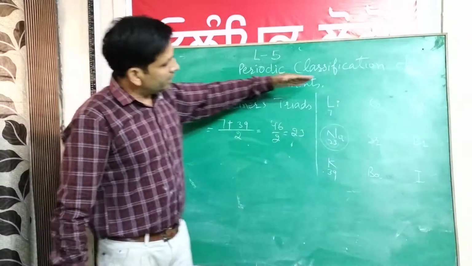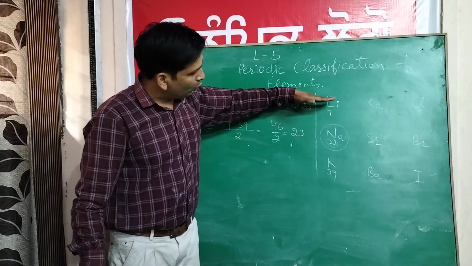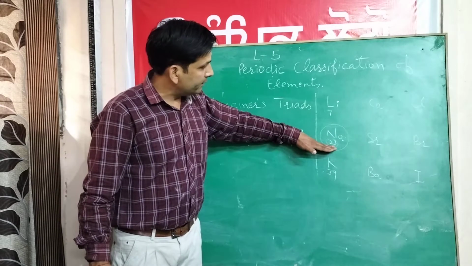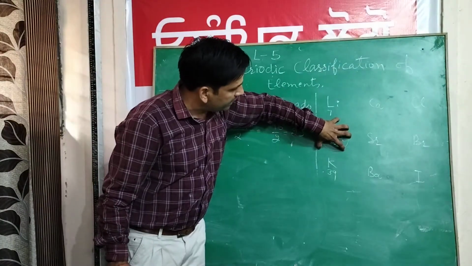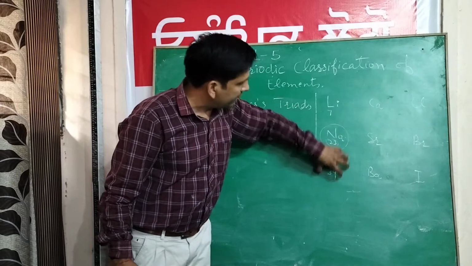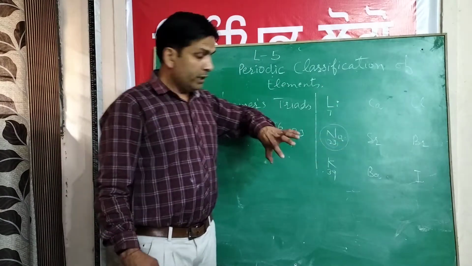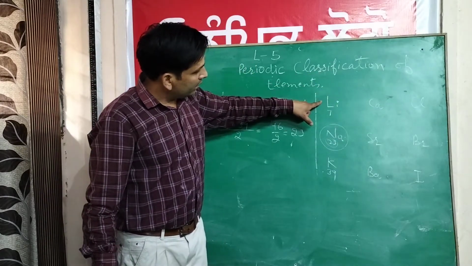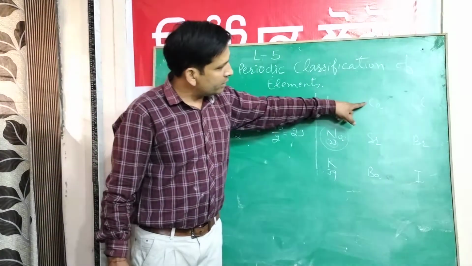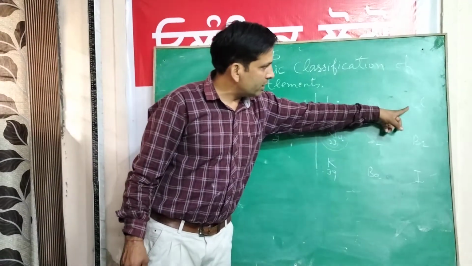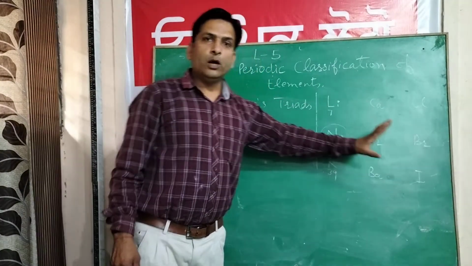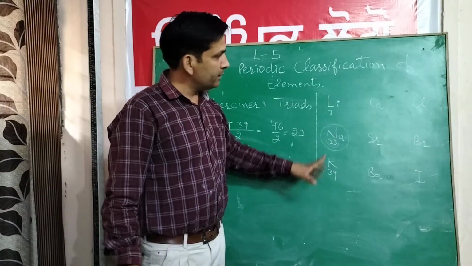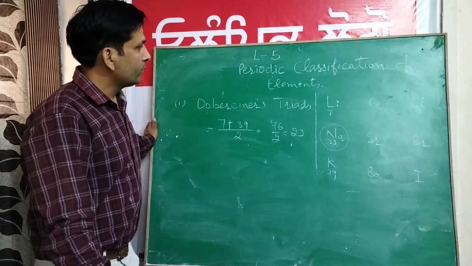It means he arranged the elements in the increasing order of their atomic masses and made triads such that the atomic mass of the middle element is equal to the average mass of the remaining two. In this way, he made three triads. First was lithium, sodium, potassium. Second was calcium, strontium, barium, and third was chlorine, bromine and iodine. He followed the same pattern as in the first case.